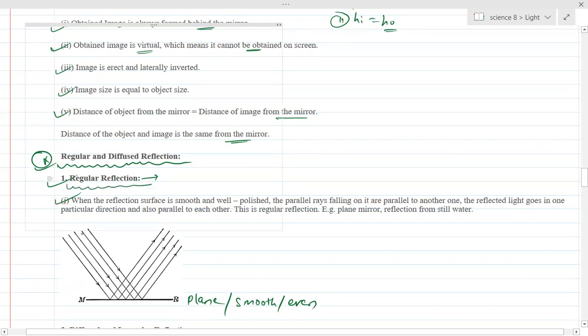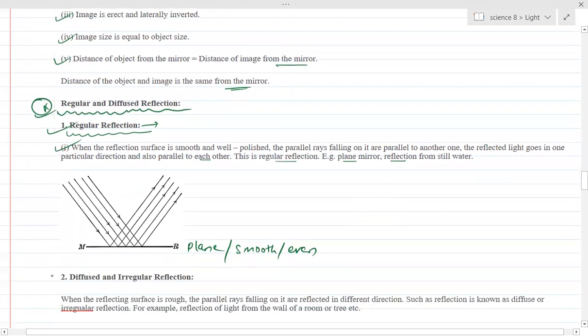When the reflecting surface is smooth and well polished, the parallel rays falling on it are reflected in one particular direction and are also parallel to each other. This is regular reflection. Examples: reflection from a plane mirror, reflection from still water.